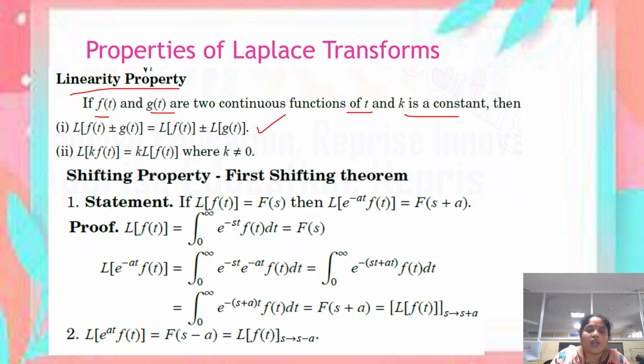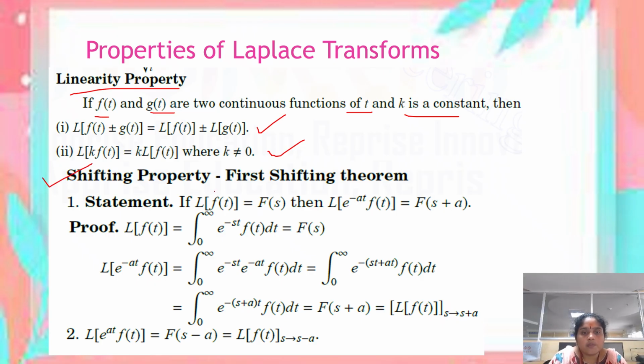Second one, L of k into f of t equal to k into L of f of t, where k is non-zero. So here k represents a constant, and f and g represent continuous functions of t. So this is the linearity property, and the second one is the shifting property.